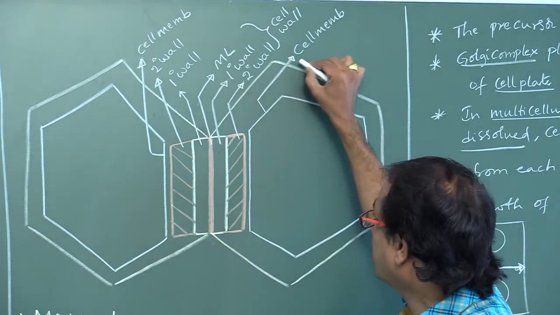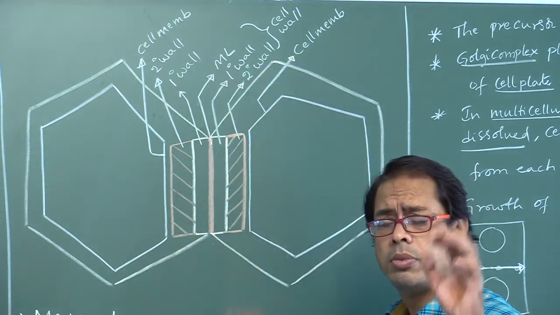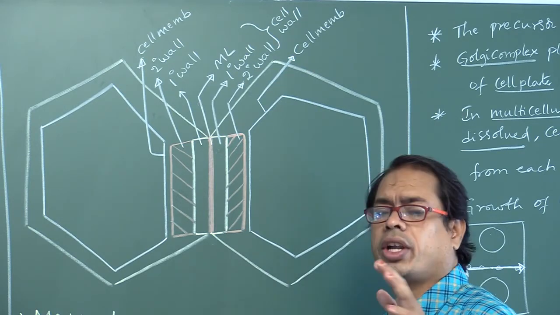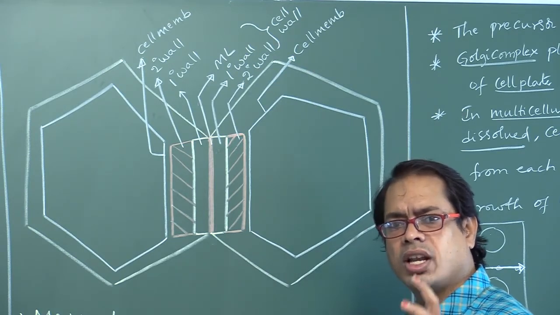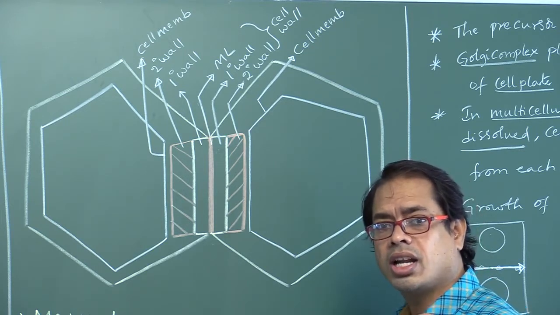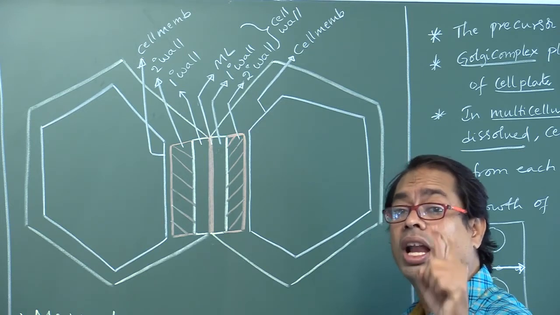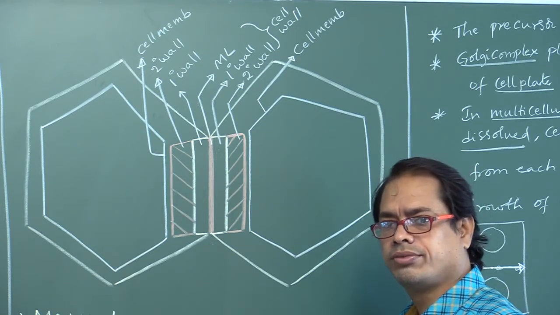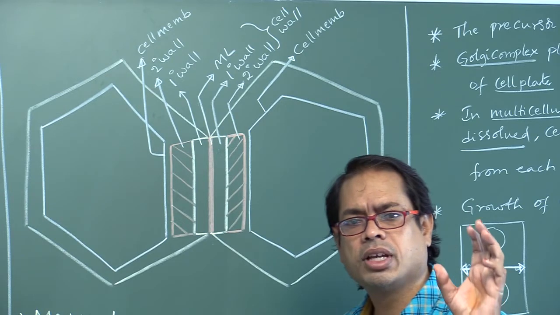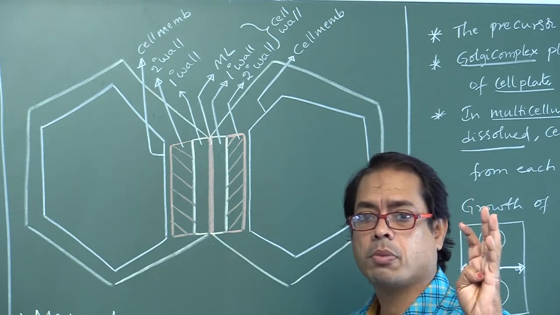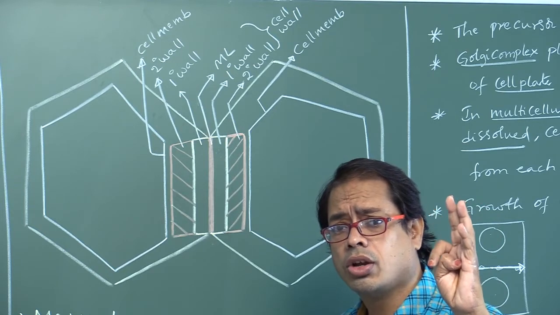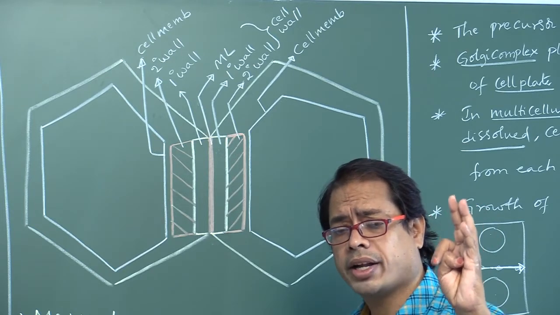The secondary cell wall is made up of lignin, suberin, pectin, cutin. Secondary cell wall is hard and inelastic due to the presence of lignin. Middle lamellum is made up of calcium pectate. Primary cell wall is made up of cellulose, hemicellulose, pectin.